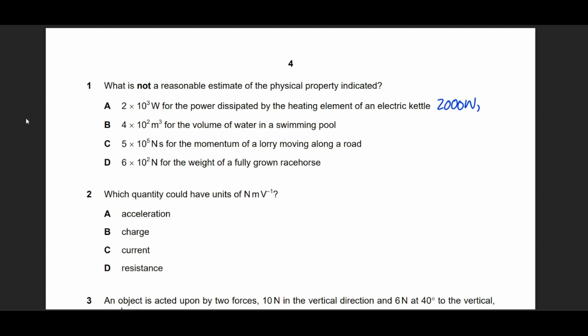Your average air conditioner installed in the house and an electric kettle are generally of this power. Electric heaters are also approximately this power. Then 400 meter cube of a swimming pool.